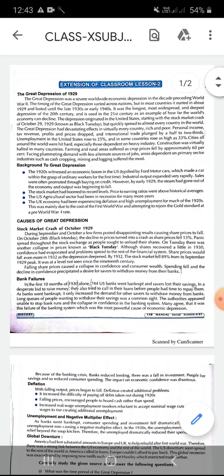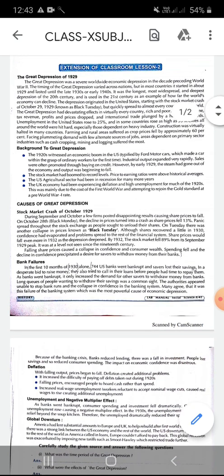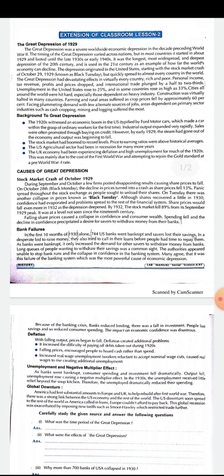The text which is given over here is based on the incident of the Great Depression of 1929, which took place in Europe. We have gone through this explanation while doing the explanation of chapter number 4. The background of the Great Depression and the causes of the Great Depression are given over here.